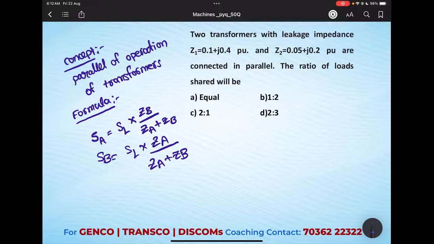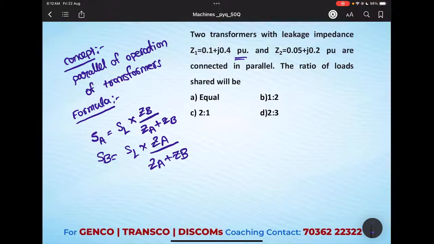Actually, one thing we need to remember when you are solving problems on this load sharing. This given problem may be simple, but in future we need to see how the impedance is given, whether it is given in per unit or in ohmic value. So if it is an ohmic value, we can directly substitute the given value into this formula and we can get the load share of each transformer.